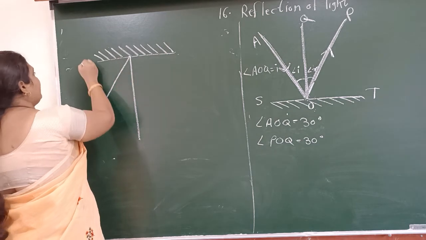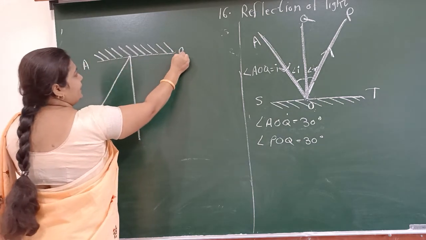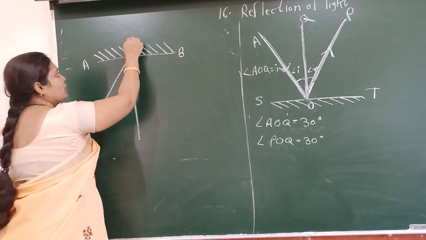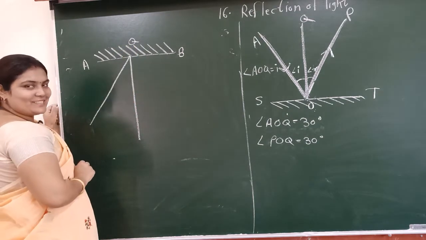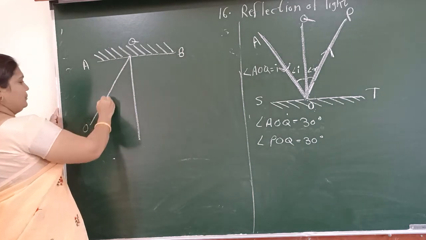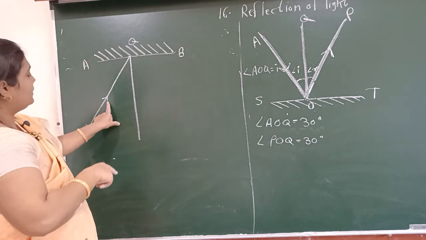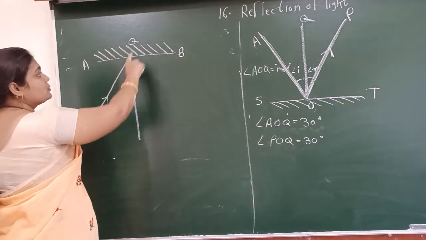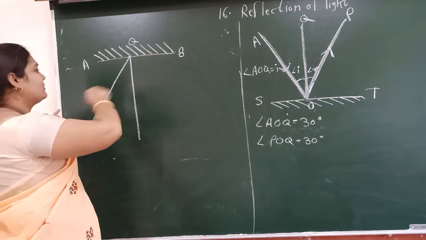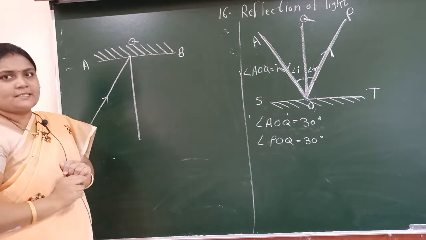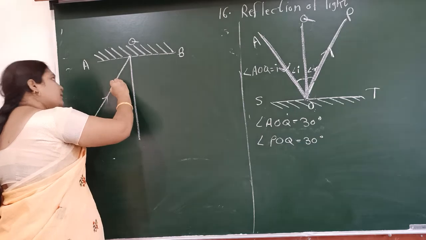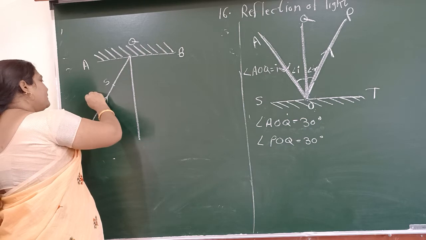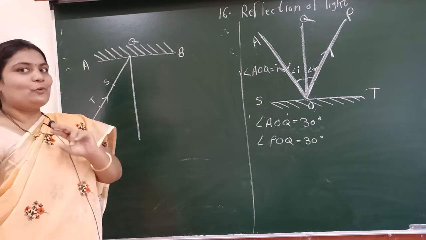Now I am giving labels. The surface has the label AB. Then the incident ray has the label PQ. Okay, this Q is the point of incidence. Draw this sign for the incident ray. The incident ray always moves towards the surface. Okay, now take two pins and place them here. I am naming one pin S and the second pin T. ST, these are the two pins.